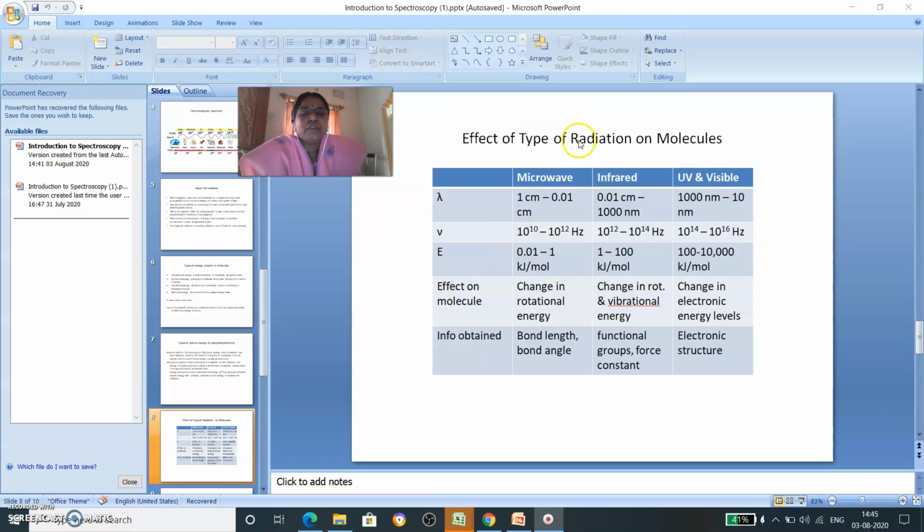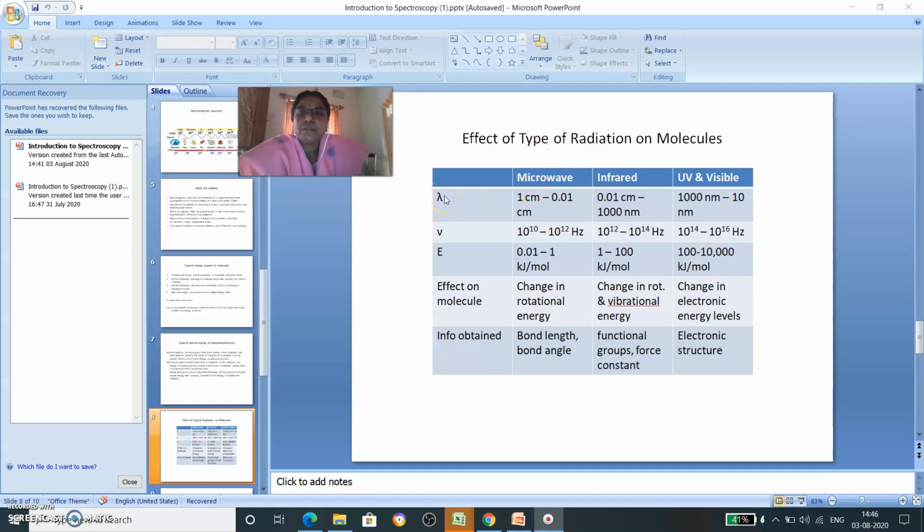So these are the effect of type of radiation on the molecule, right? As I said, whatever emission or absorption spectroscopy is there, energy is quantized, and there are 4 different types of energies: rotational, vibrational, translational and electronic energy levels. Among them, translation is the least, hence it is negligible. The rest of the other 3 can be calculated, right?